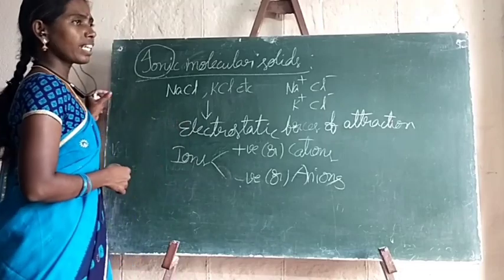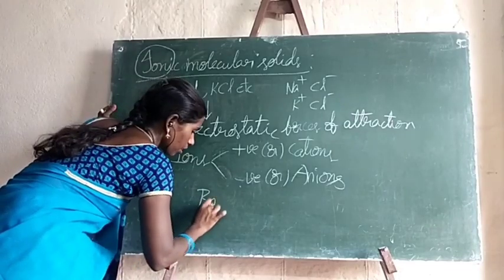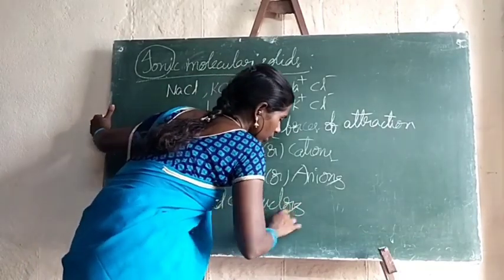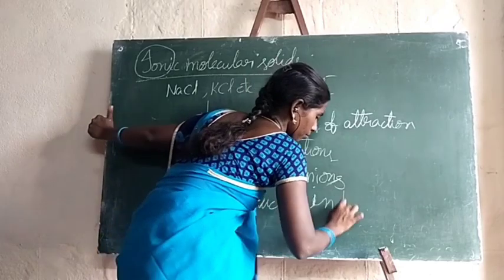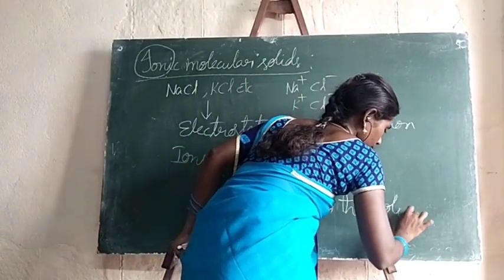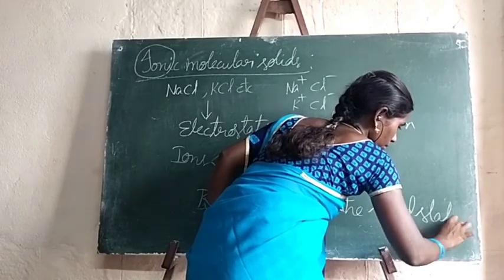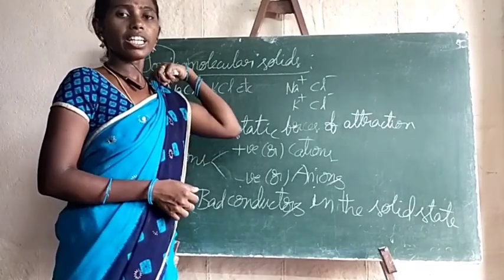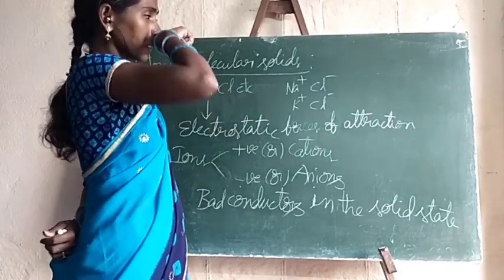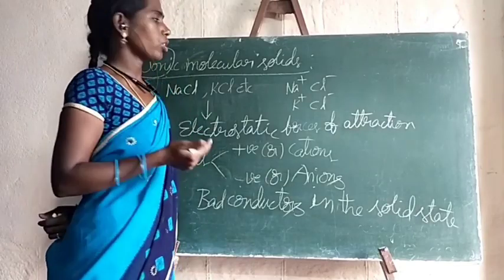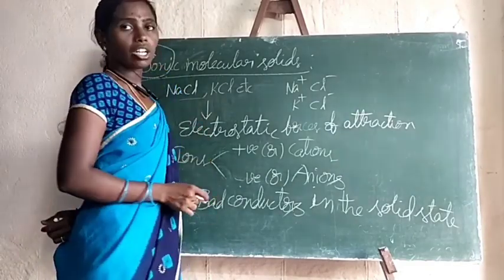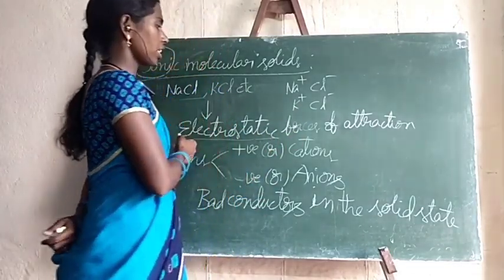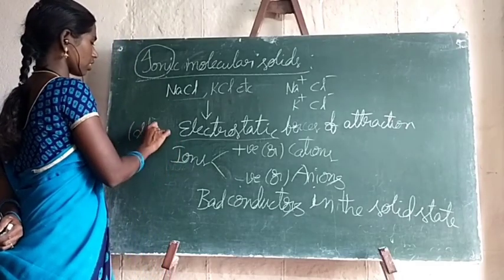And they are bad conductors of electricity. They are non-conductors in the solid state. Why do I say they are non-conductors in the solid state? Just now I told you, in these ionic solids, ions are the constituent particles, and between the ions the strong electrostatic force of attraction exists.